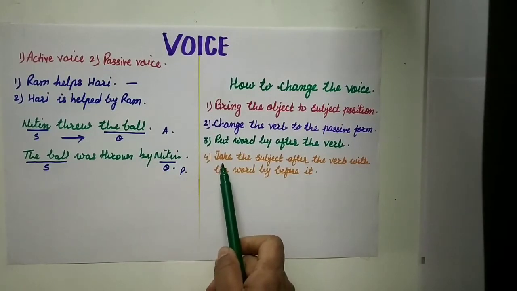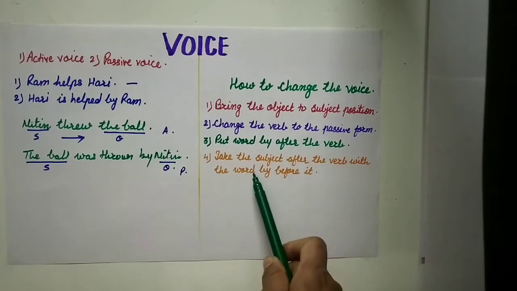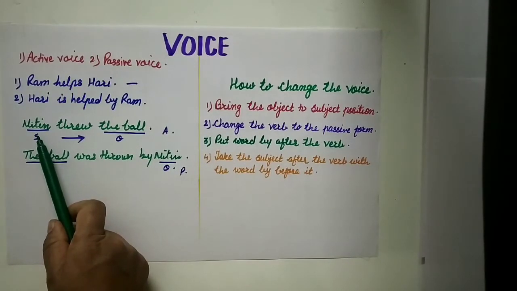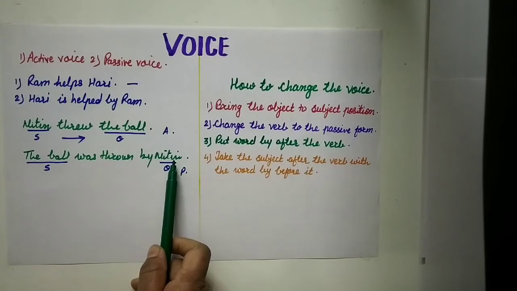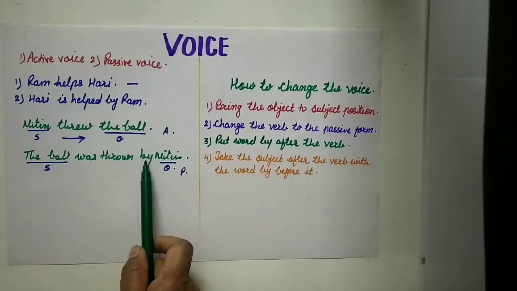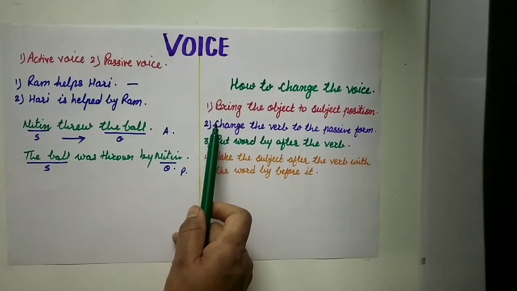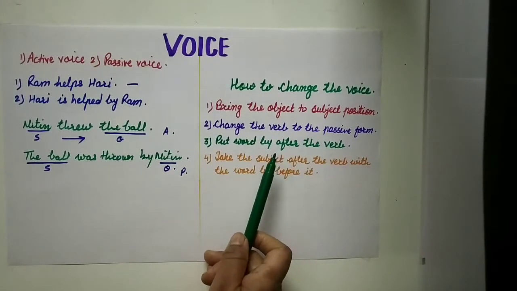Now the next rule is take the subject after the verb with the word by before it. Which is the subject? Nitin is the subject. Now we are going to take this subject last, after the verb, but before that the word by should be there. So students, these are the rules to change the voice.